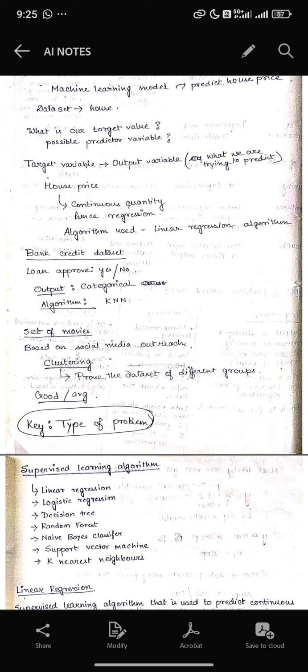Bank credit database: loan approve, yes or no. Output is categorical, and the algorithm is KNN. Set of movies based on the social media outreach: clustering.